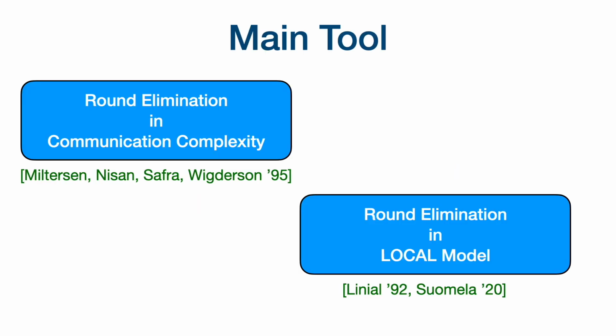Our main tool is round elimination. In the context of communication complexity, this was introduced by Miltersen, Nisan, Safra, and Wigderson in '95. Round elimination has also been used to prove lower bounds in the LOCAL model. These two are very different in techniques, although the overall structure, which I'm going to describe, is the same. Our round elimination is much more similar to the Miltersen et al. framework than the LOCAL round elimination technique.